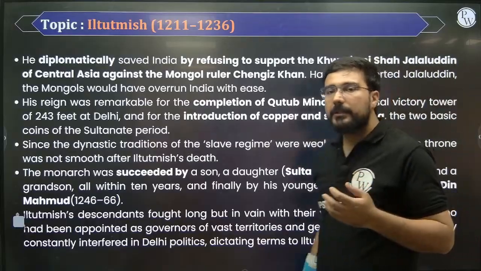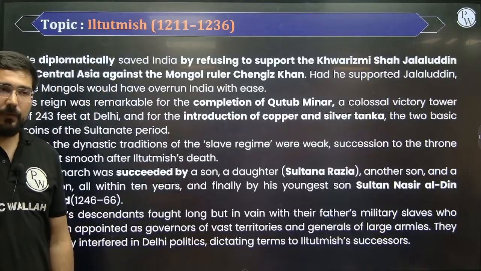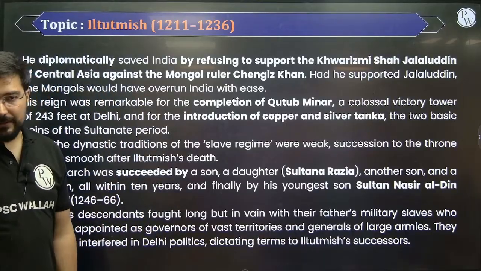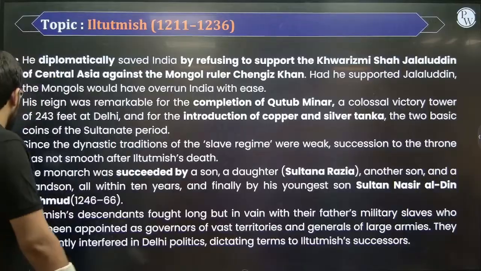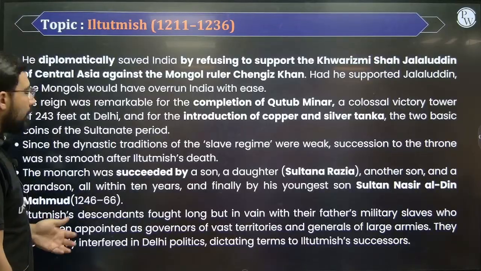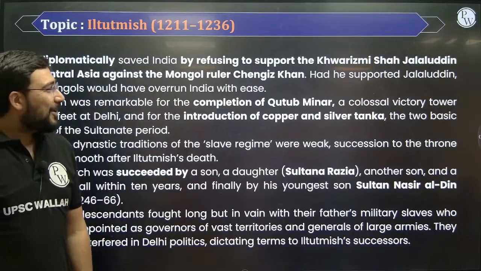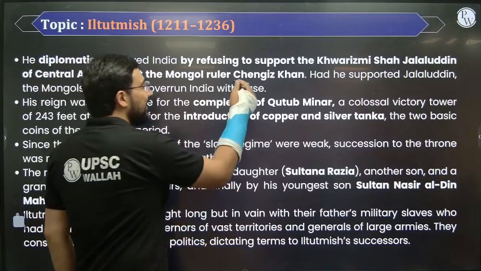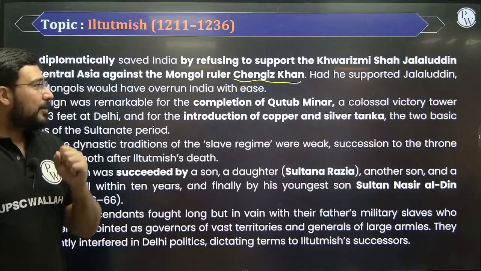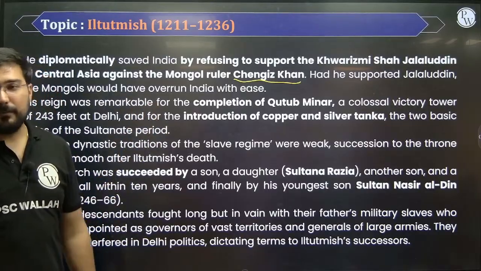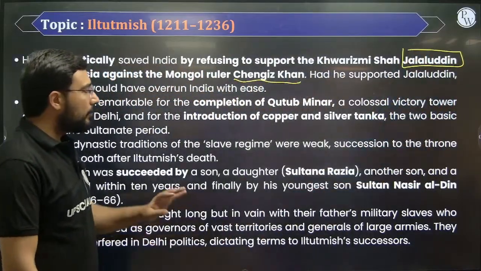During this time, Genghis Khan was very strong. Genghis Khan came to the border of India in 1221. He was chasing a Khwarizm prince by the name of Jalaluddin Mangburni, who was asking for shelter. He said, give us shelter, give me safe haven. Iltutmish said it's not the right time; if we give you shelter, we will also be in trouble. So Genghis Khan came to the border of India, but because of the diplomatic maturity of Iltutmish, Genghis Khan did not come towards India, because he was chasing whom? Jalaluddin Mangburni. Iltutmish did not give Jalaluddin safe haven.